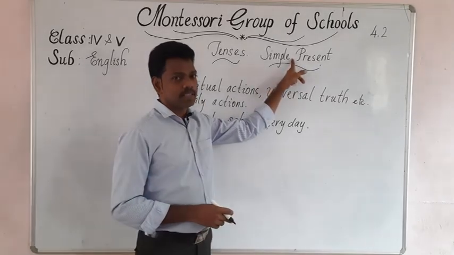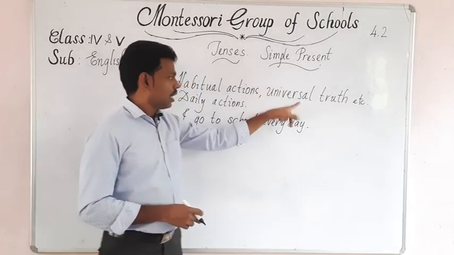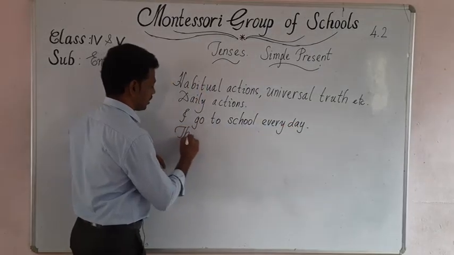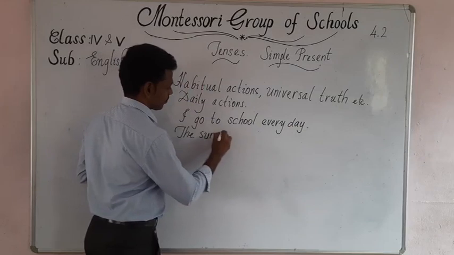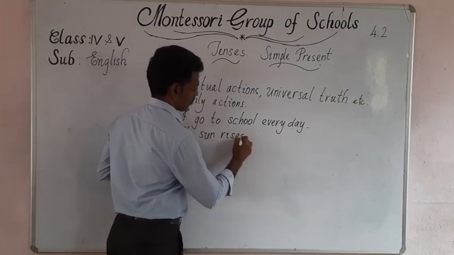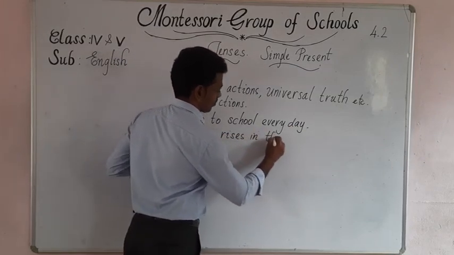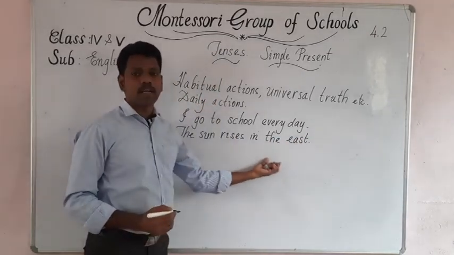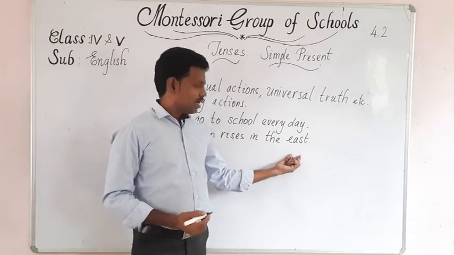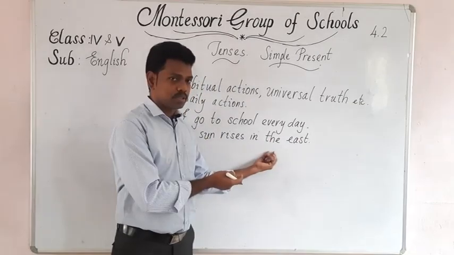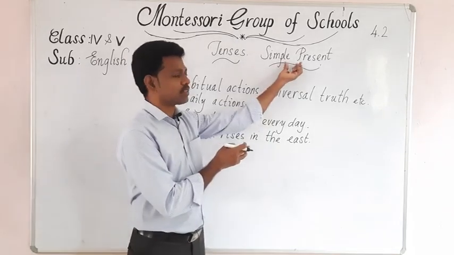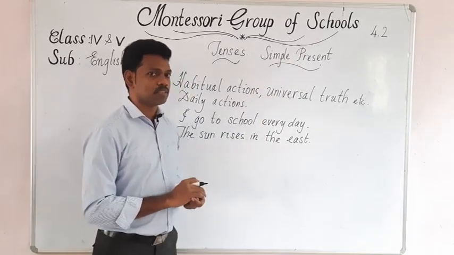simple present tense. As I said, the universal truth: the sun rises in the east. This is a universal truth. So, such types of sentences, we have to express them in simple present tense.